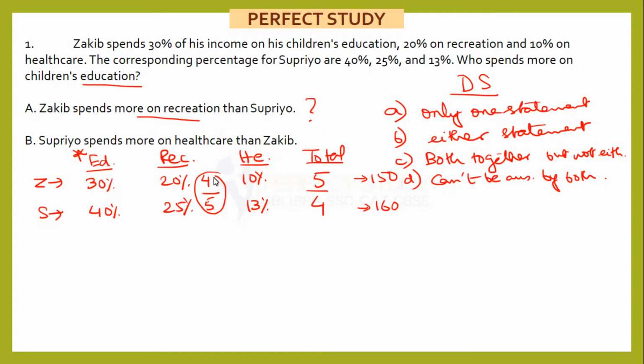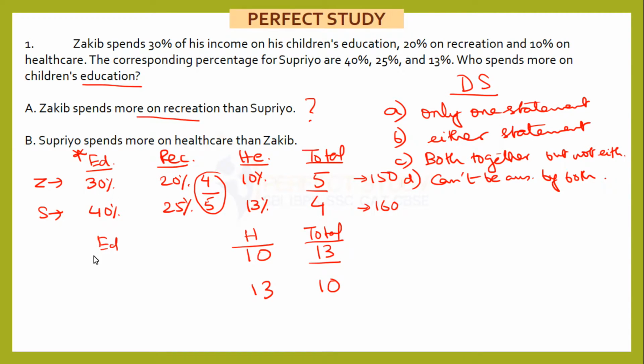Okay, it's a little different type of method, but I hope you are able to understand the explanation. Let's see statement B, then it will become clearer. Supriyo spends more on healthcare than Zakib. Let's work it out for healthcare. Our healthcare values are 10 and 13. Going by the same logic, I will assume that healthcare expenditure is same. If that is the case, my total ratio should be 13/10.